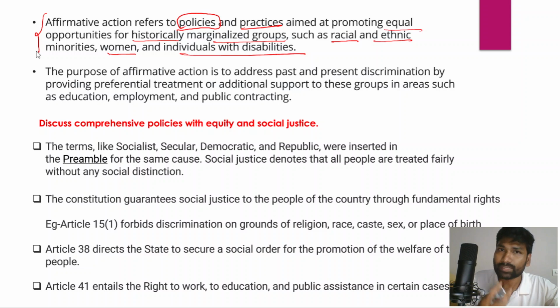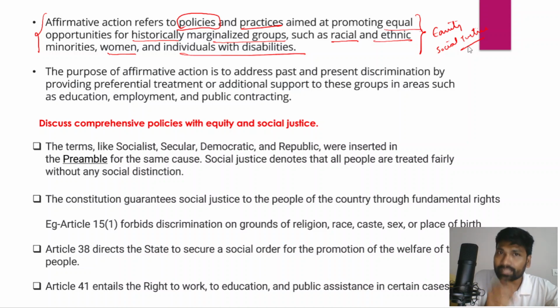Now whenever the question is asked, you simply define what constitutes affirmative action. Affirmative action is a set of policies and practices, and both the policies and the practices which are part of affirmative action aim at promoting equal opportunities for historically marginalized or historically disadvantaged groups. So essentially, affirmative action aims at ensuring equity as well as social justice for the historically disadvantaged group of people.